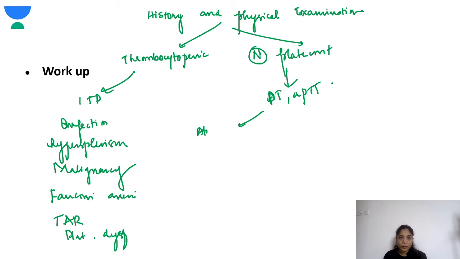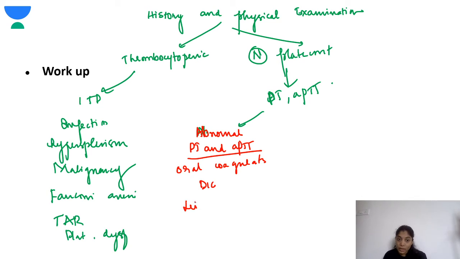Abnormal PT and APTT. If both are abnormal, then it could be because they are on oral anticoagulants, DIC, or a liver disease, or vitamin K deficiency. Vitamin K deficiency, if both are affected.